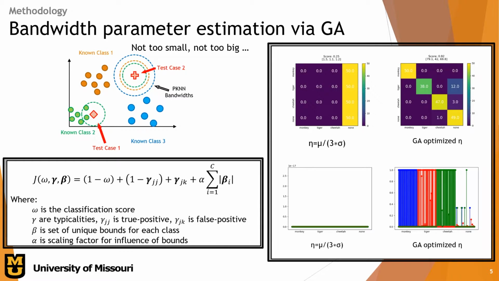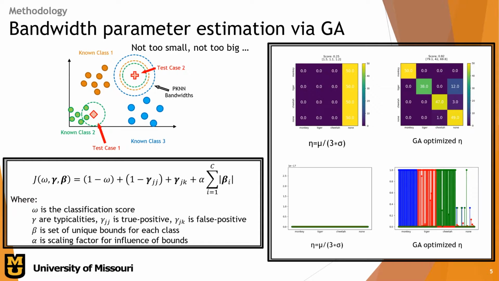The cost function for that genetic algorithm is seen in the lower left, including the classification score, so we can push the genetic algorithm to classify more correctly. We also include the typicalities of the true positive, and then score against the typicalities of false positive to help increase the typicality scores within the classifications. And we also included the sum of all the bounds, with a scaling factor of alpha. This was to help influence the genetic algorithm to have smaller bounds.